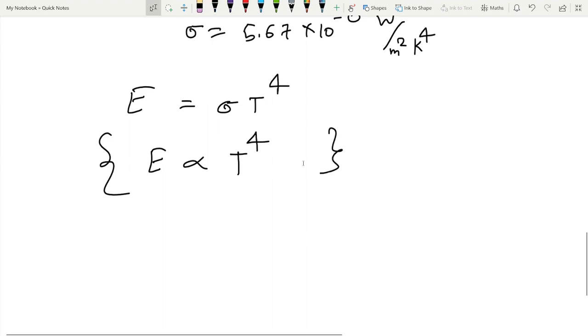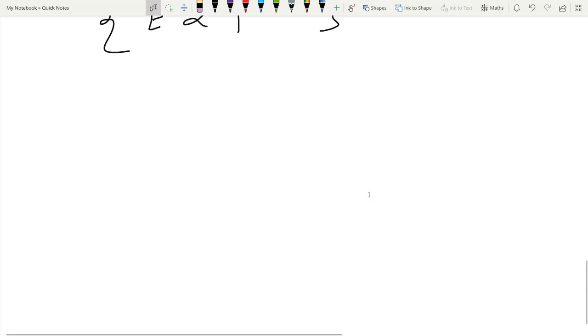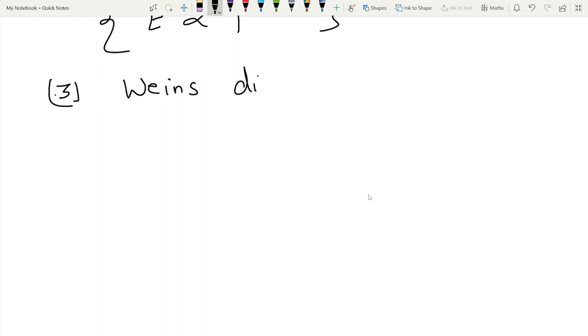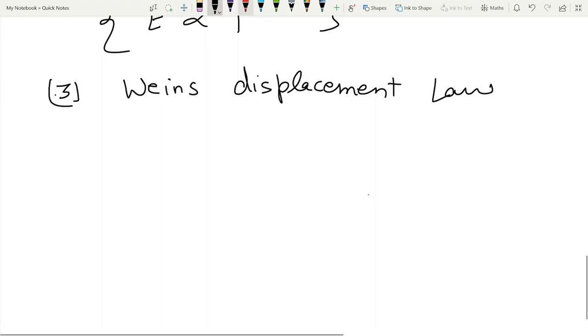Now we are going to see the third one. What is the third one? Wien's displacement law. What is Wien's displacement law? Basically, Wien's displacement law is a product of two terms.